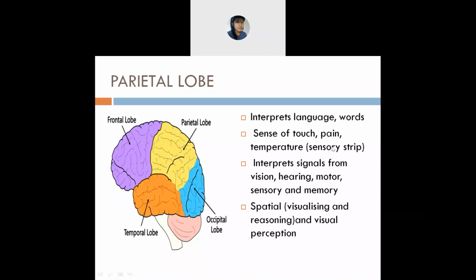You can also feel the pain. If somebody slaps you or punches you, anything, you will be able to feel the pain. So the parietal lobe helps you in sensing that. Next is temperature. It is also known as the sensory strip. So the temperature, feeling hot, cold, warm, chill, all these things, the parietal lobe helps you in knowing. Is it clear?